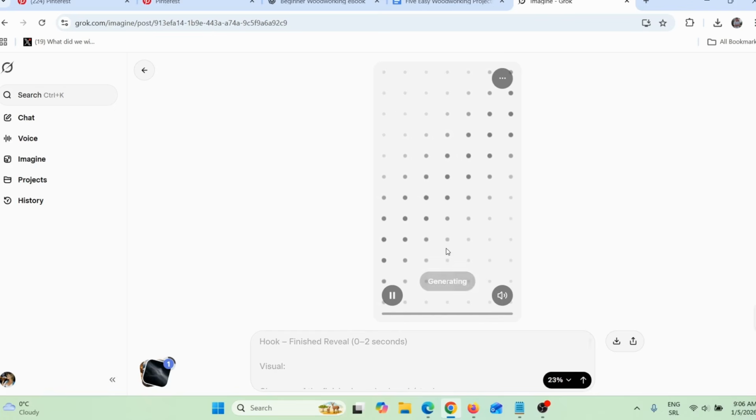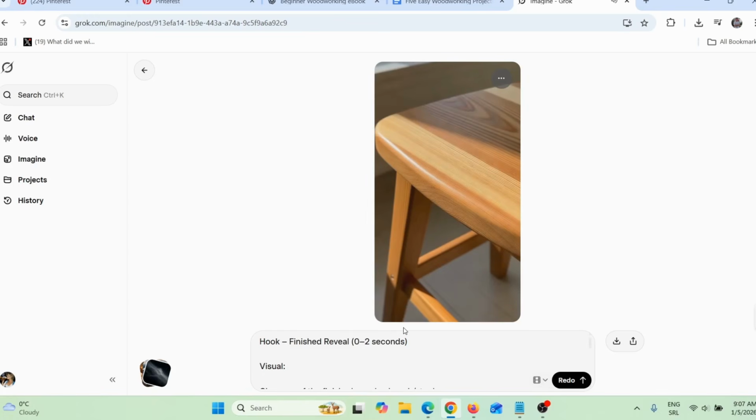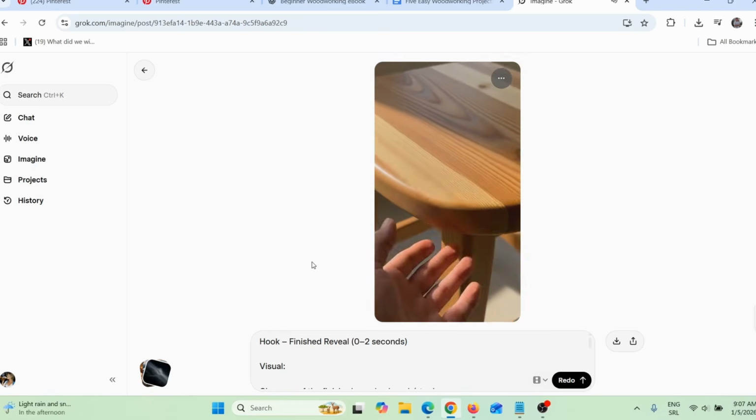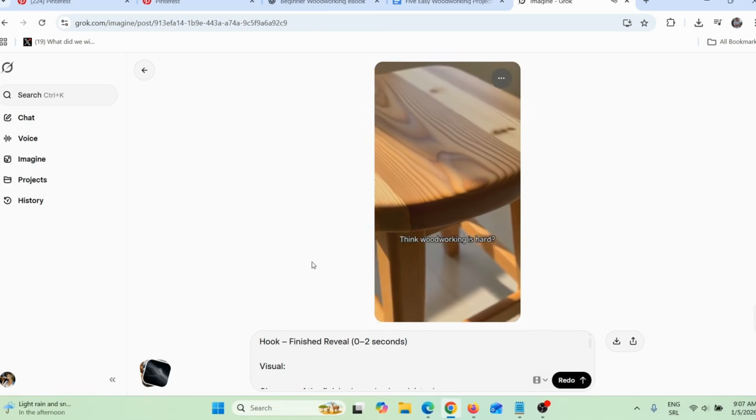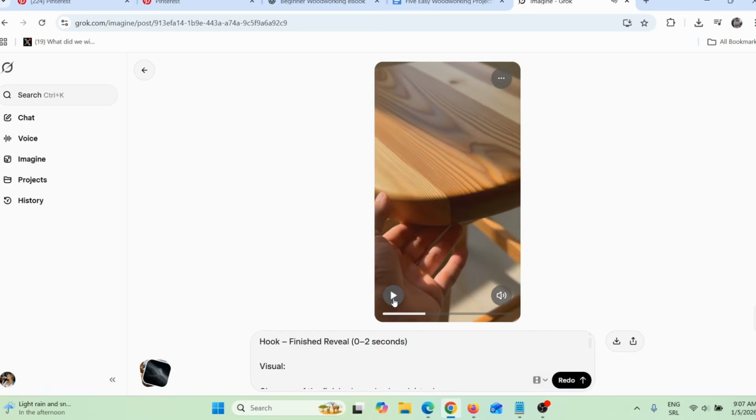And like I said in my previous videos, Grok will even add a voiceover or a sound that you need in this video totally free, okay? Here you can see 60% done, and as you can see, Grok is very fast. Okay, Grok finished, so let's just see what it did. Click here. Okay, as you can see, this is actually really good. It could be better, but this is really good.